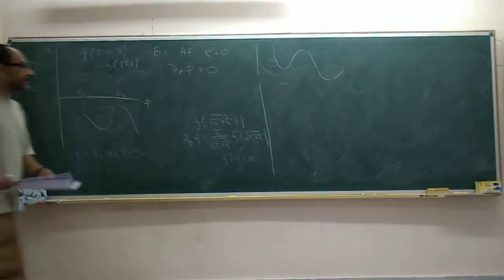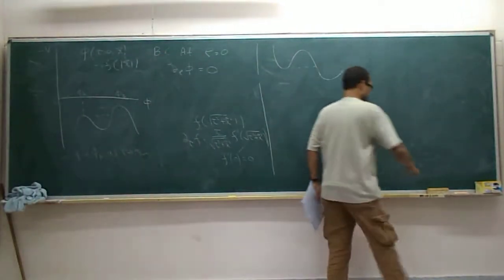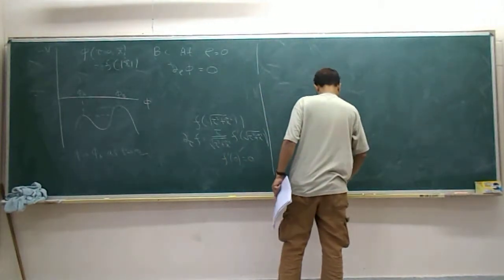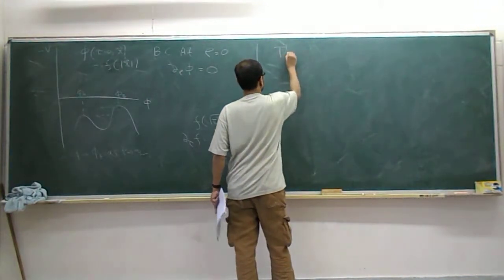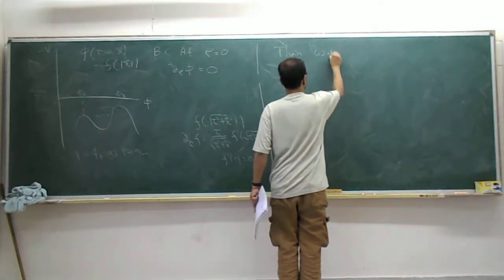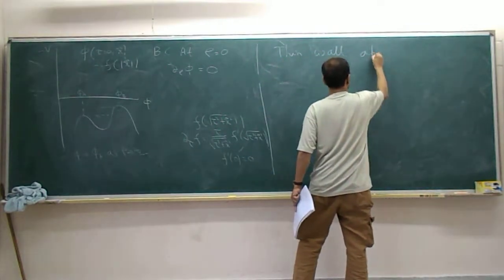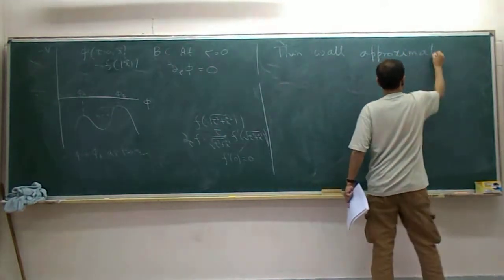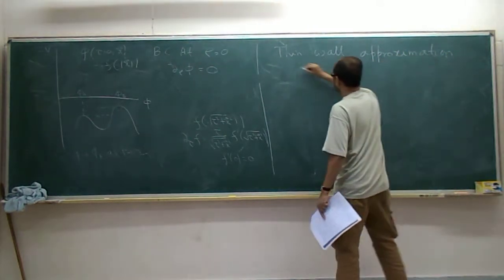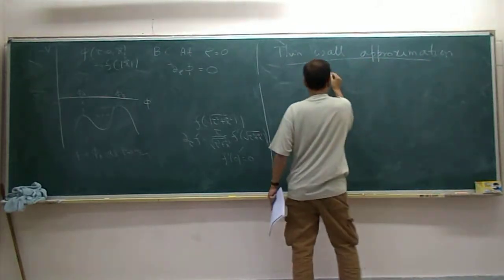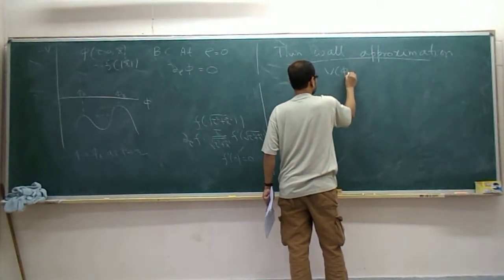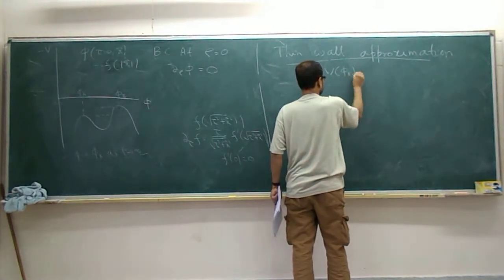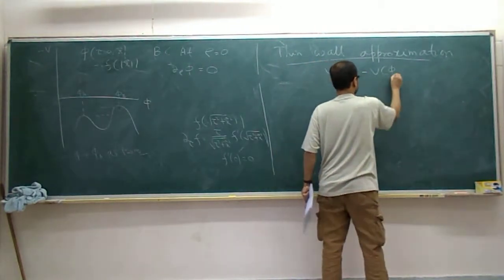Okay. So now let's consider the thin wall approximation. This is the case when V of phi a minus V of phi b is small.